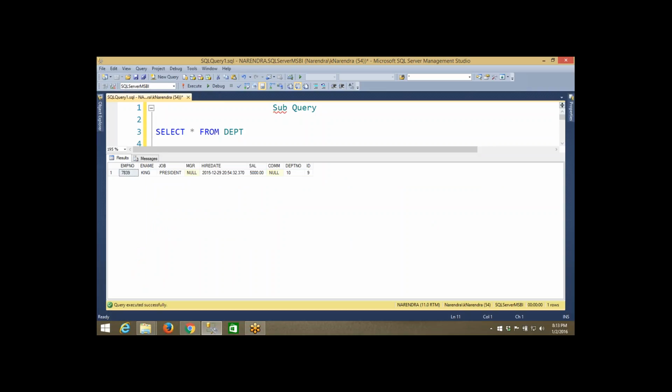7839, his name is King and his job is president. He doesn't have any manager. His hire date is 2015 and salary is 5,000, working for department number 10. Okay, so this is the data.